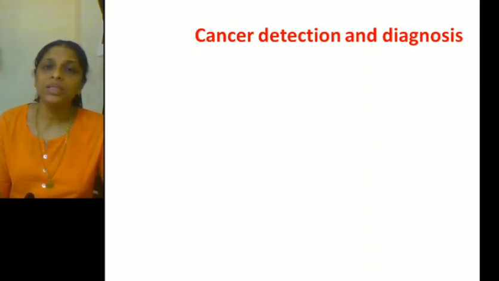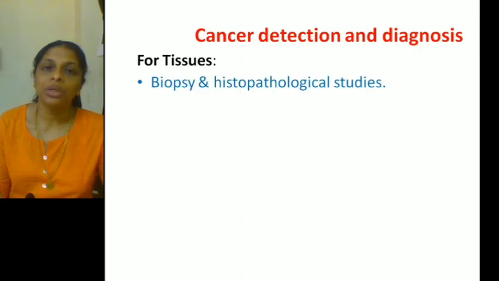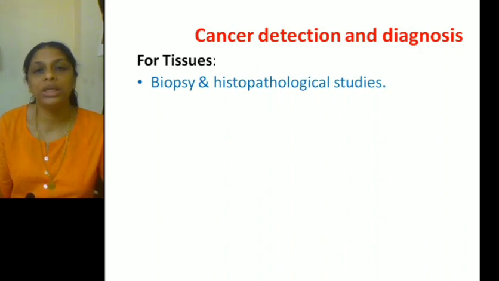Now, all the cancers which we find may not produce tumors. For example, blood cancer. Blood cancer does not show any tumor, but it shows an increased cell count. So each part of the body shows cancer in different forms. For example, in tissues, they are found as abnormal or uncontrolled divided cells. In order to detect cancer in tissues, we basically use two tests. One is biopsy and the other one is histopathological studies.